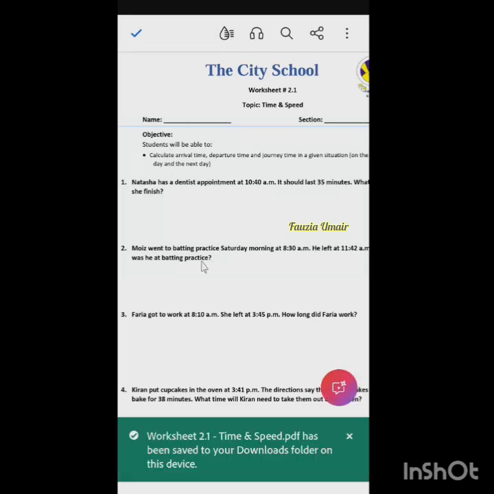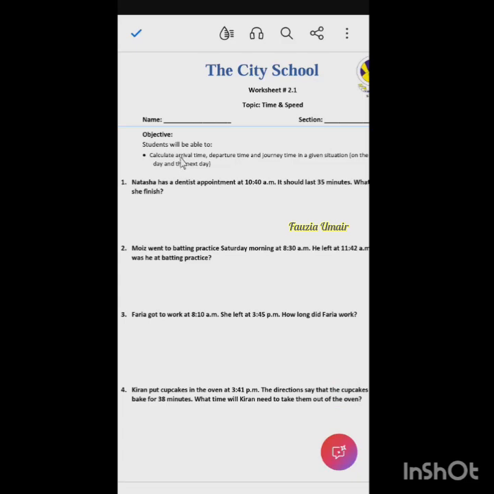Before we start, let's quickly discuss these three keywords which are written here: arrival time, departure time, and journey time. If you can recall from the previous classes, can you tell me what is arrival time? Is it the time when we start the journey?